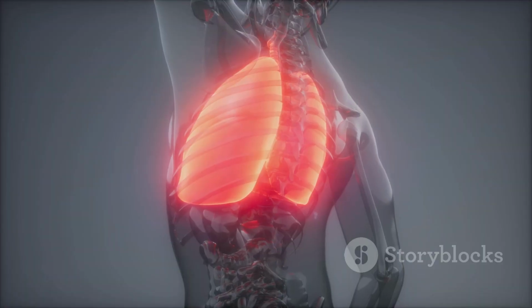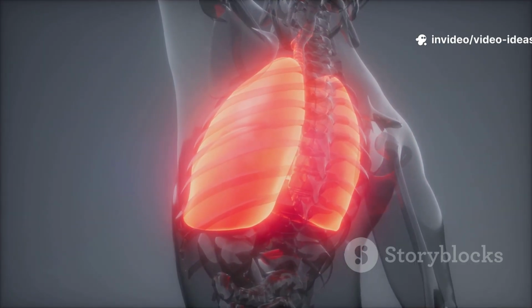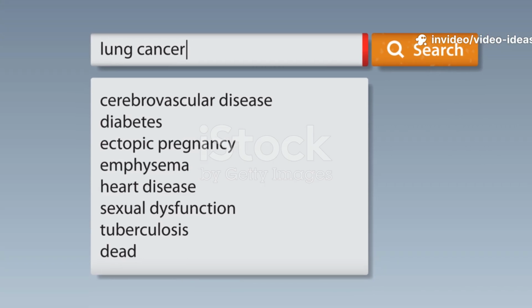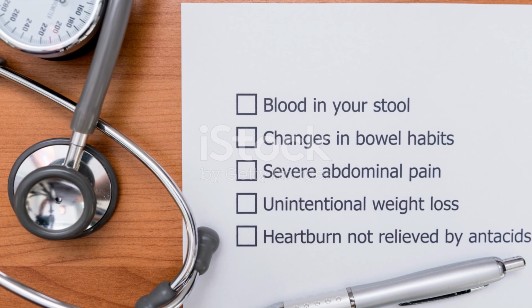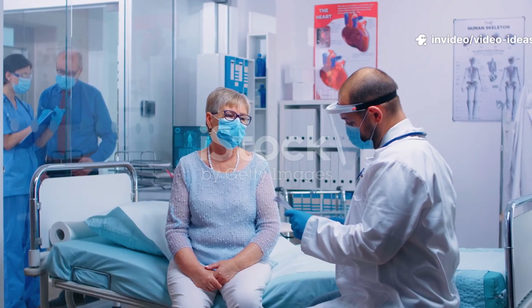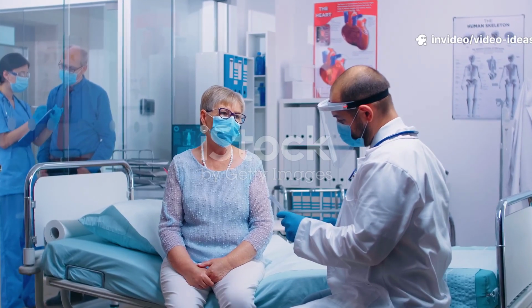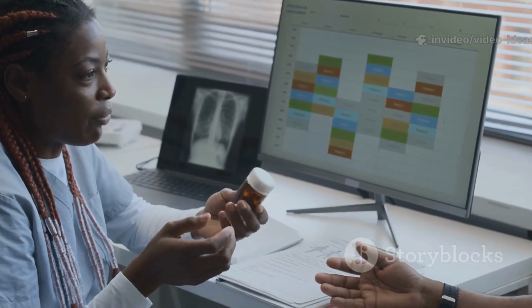Lung cancer is a type of cancer that starts when abnormal cells grow in an uncontrolled way in the lungs. It is a serious health issue that can cause severe harm and death. Tobacco smoke is the leading cause of lung cancer. Symptoms of lung cancer include a cough that does not go away, chest pain, and shortness of breath. It is important to seek medical care early to avoid serious health effects. Treatments depend on the person's medical history and the stage of the disease.